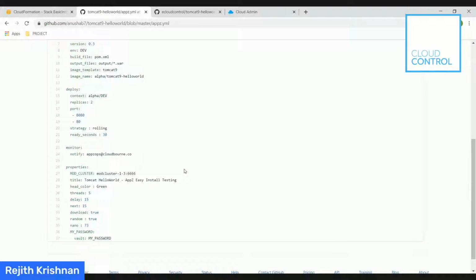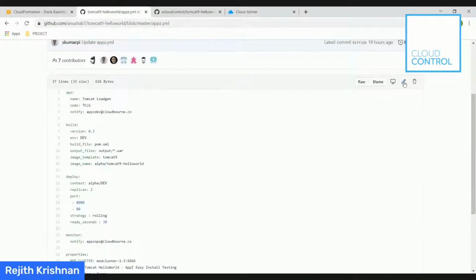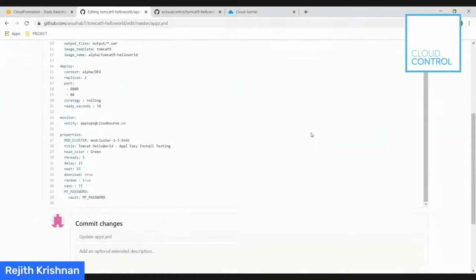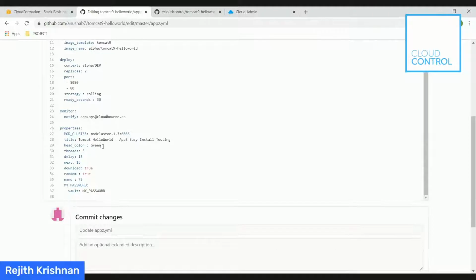Applications will always remain up and running, and the changes will get deployed 30 seconds apart. Then we have the property sections where we have some threading defined, and some of the visuals, some coloring defined. And so now we are going to make a simple commit, and the webhook will pick up the change and deploy the application on the Absi platform.